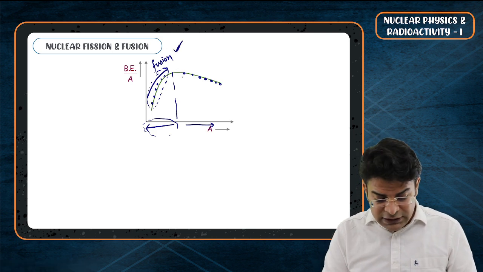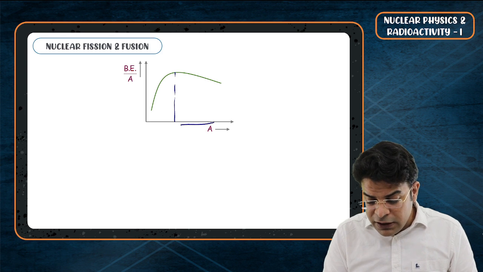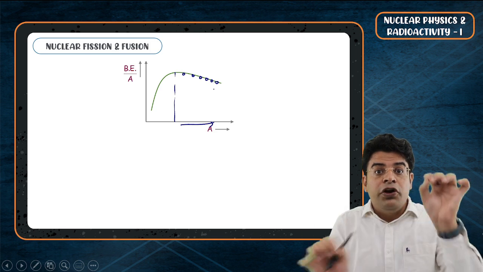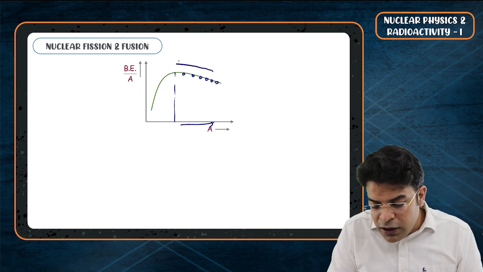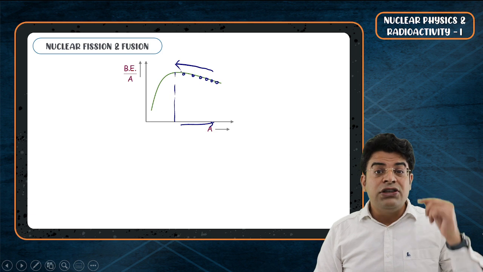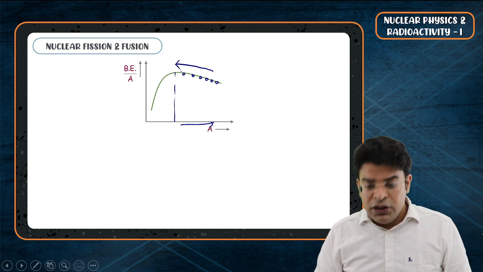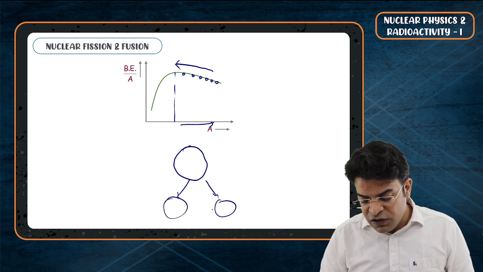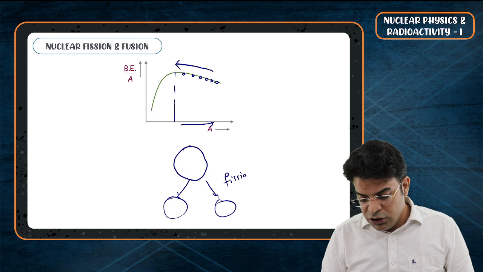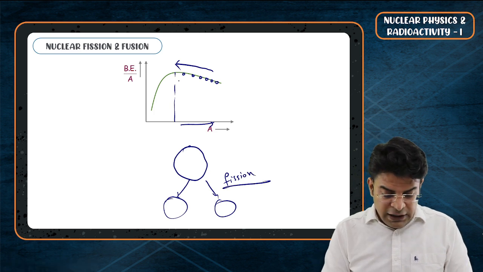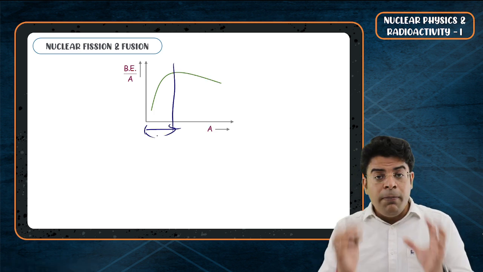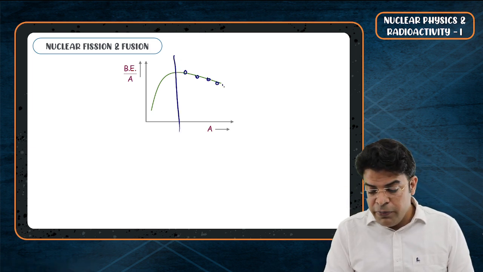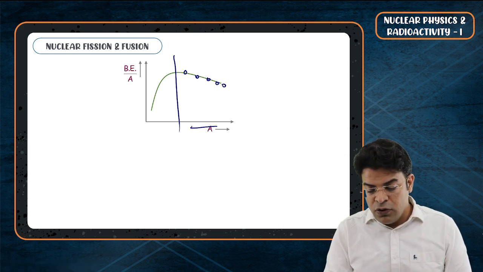And nuclei having mass number greater than that of iron split into smaller nuclei and also try to become more stable like iron so as to increase the binding energy per nucleon. This phenomenon of a bigger nucleus breaking down into two smaller daughter nuclei is called fission. So what is fusion? When smaller nuclei meet to form a bigger nucleus, that's called fusion. What is fission? When a bigger nucleus breaks down into smaller nuclei, that is called fission.